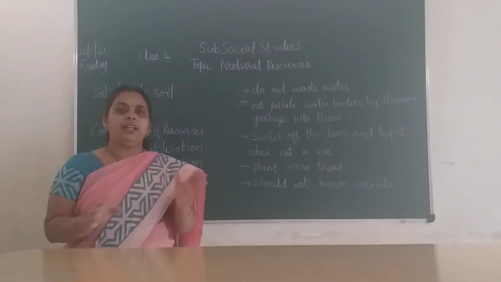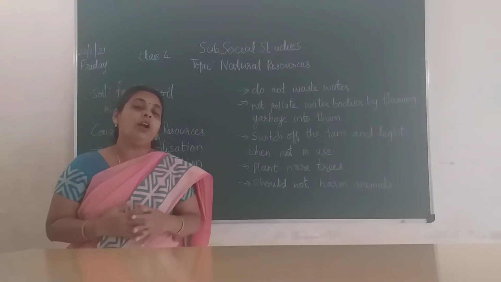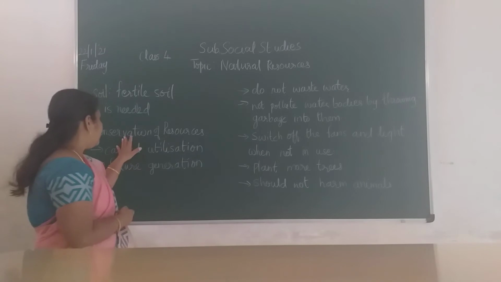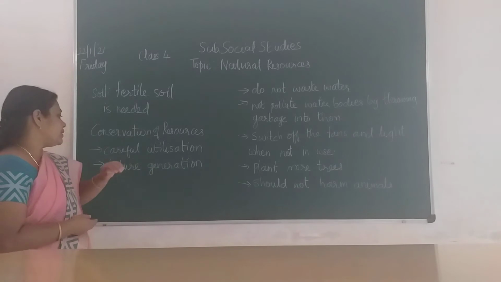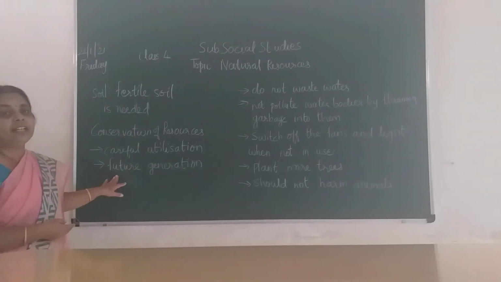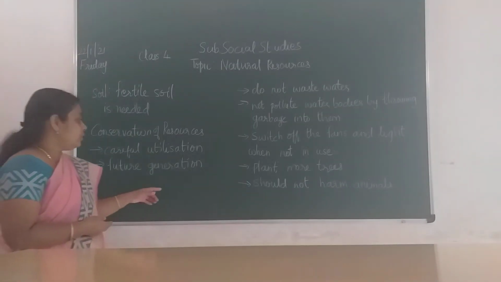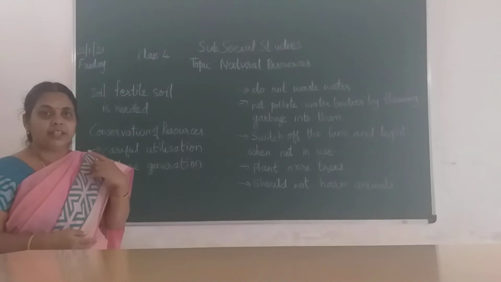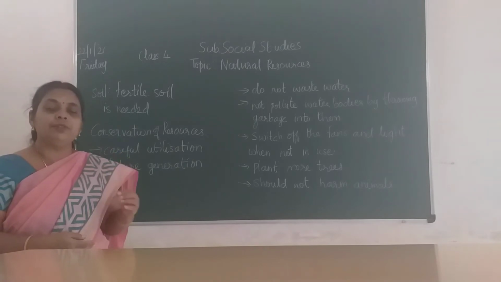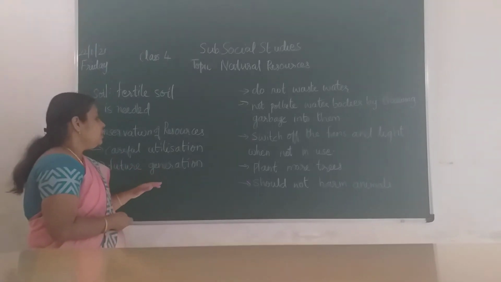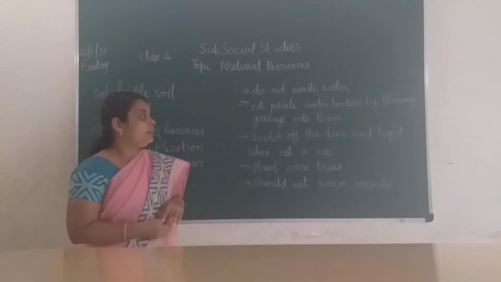If we use everything and keep nothing, then for the next generation, what will they get? So we need the conservation of resources. That is careful utilization of resources. Then we have to think that these resources should be used by the future generation. So we have to keep it in mind, children, when we use any resource, that we have to save it for our future also. Like that we have to think. So some points are given to conserve our natural resources. What they are, we will see.